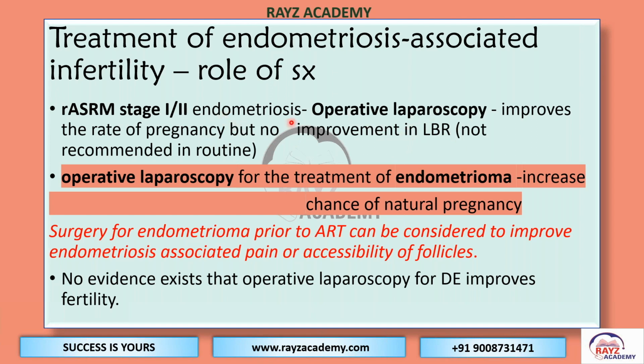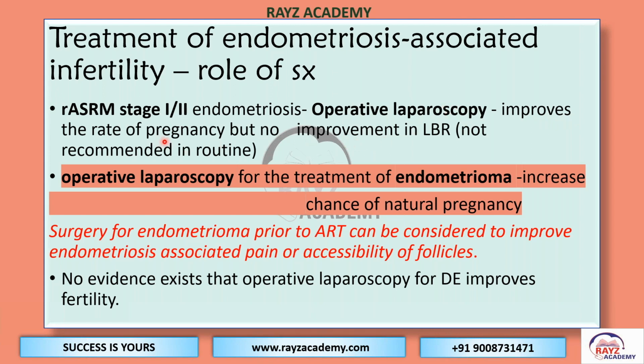Here I just want to make it clear. I have told you about the cystectomy, but in stage 2, it is 1 to 3 centimeter only. So we do not offer cystectomy for infertility alone here. If the endometrioma is more than 3 centimeter, we offer cystectomy to the patient for improving the pregnancy rate. So here we offer the operative laparoscopy in terms of excision.